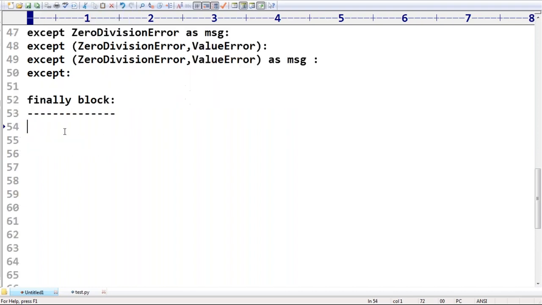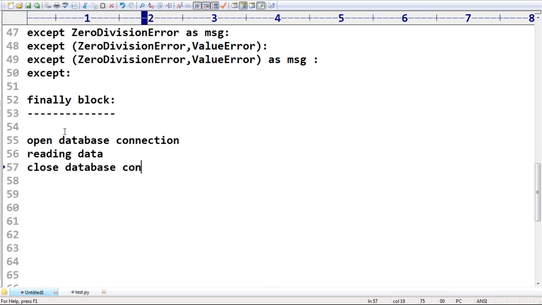The people who are coming from other languages, especially Java, can understand this very easily, sir. What is the purpose of the finally block? What is the need of the finally block? Very simple, sir. Listen very carefully. Take this: open database connection, reading data, and then close database connection. So total, how many things are available? Three things: open database connection, reading data, close database connection, right?